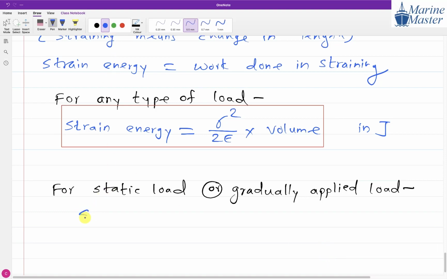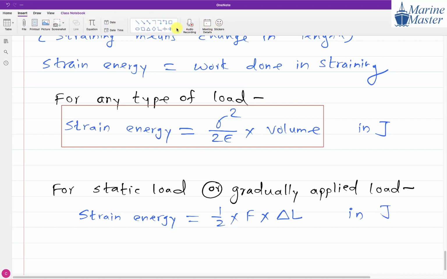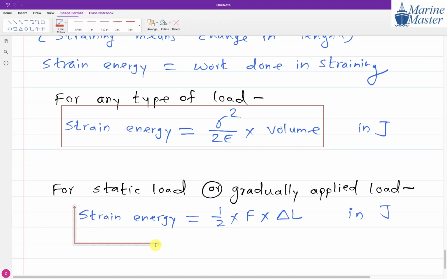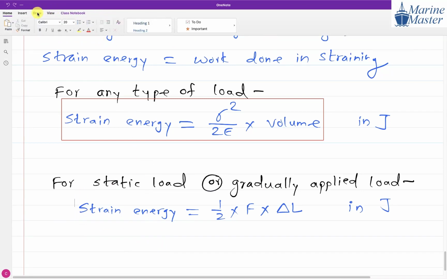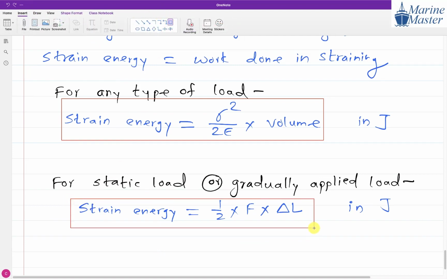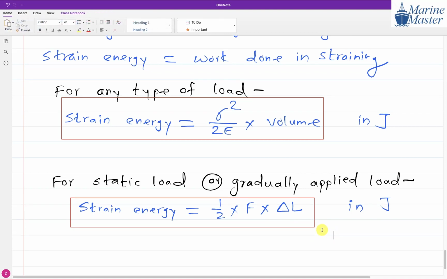The relation of strain energy is half into F into delta L. And what is the SI unit of strain energy, guys? Joule, capital J. J stands for joule. So please everyone write down these two relations of strain energy: one for static load, another for any type of load.